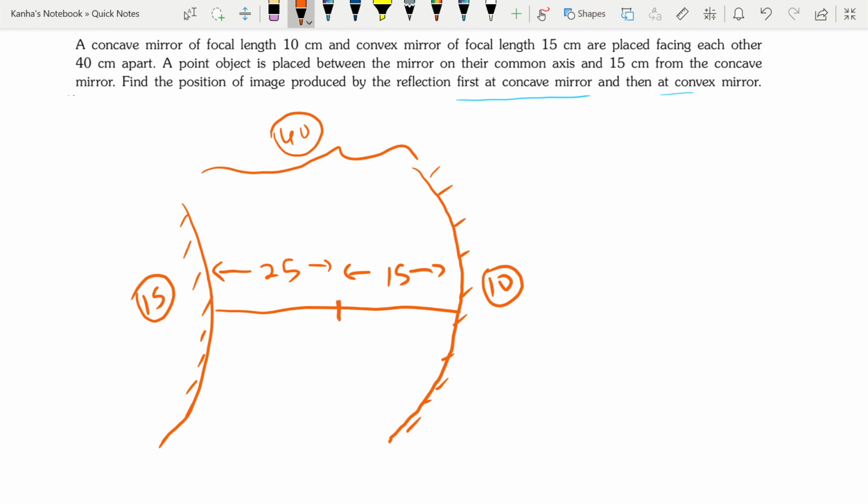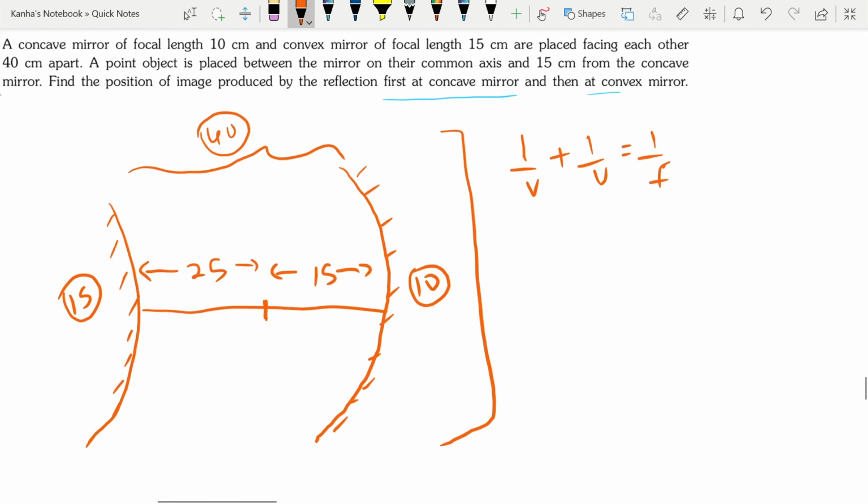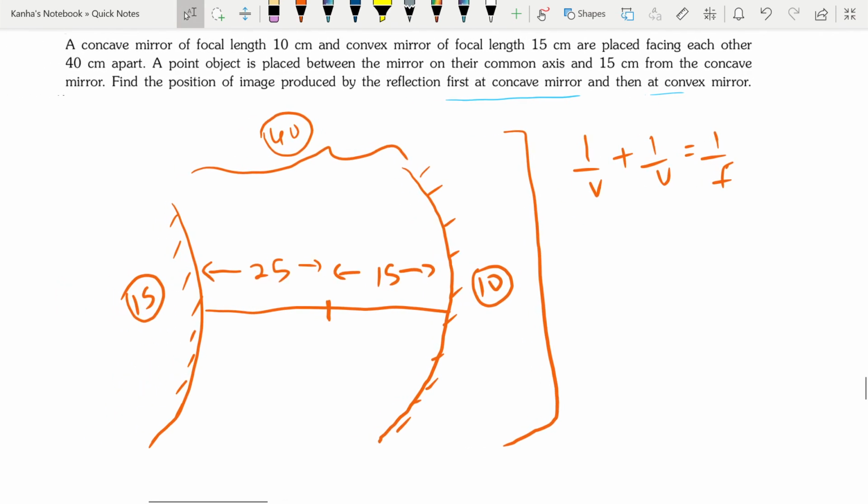Now this is an application of the mirror formula, which was 1 by v plus 1 by u is equal to 1 by f. So first of all, we'll apply this. What is the basic idea? This object will act as the object for the concave mirror. This concave mirror will produce an image, and that image will act as the object for the second reflection, which will be by the convex mirror. So let's see how that turns out.